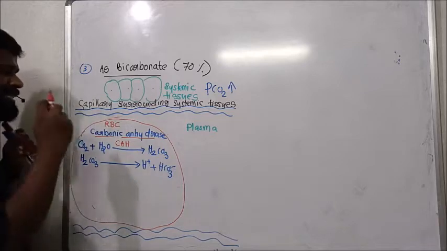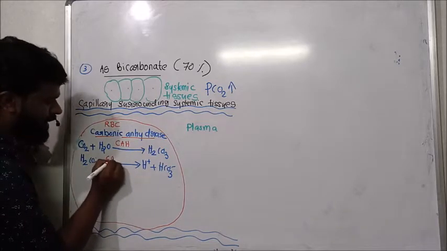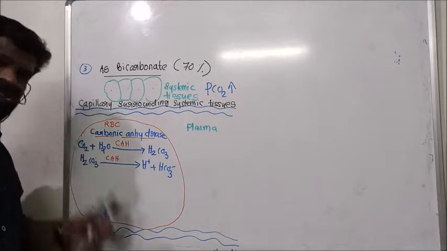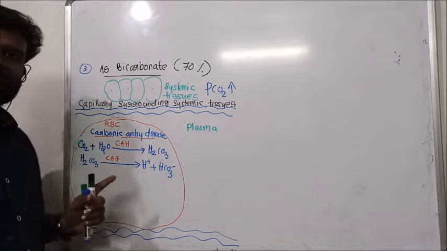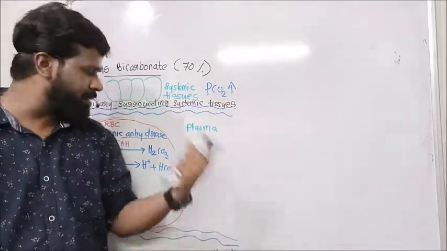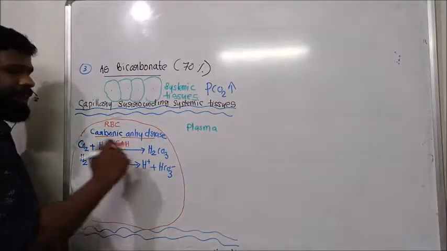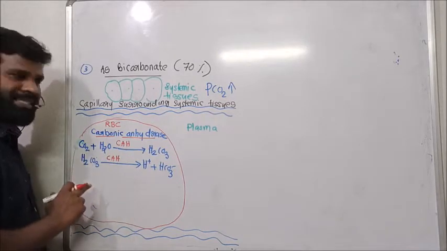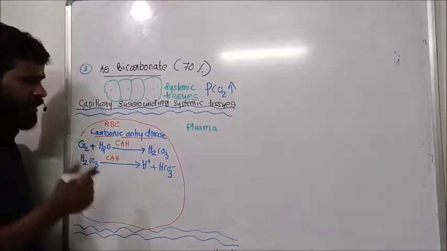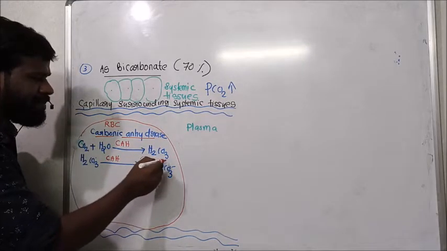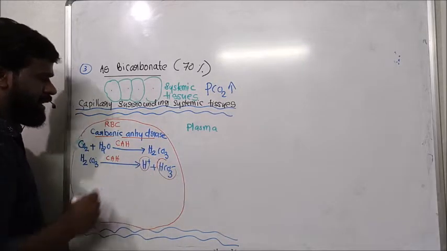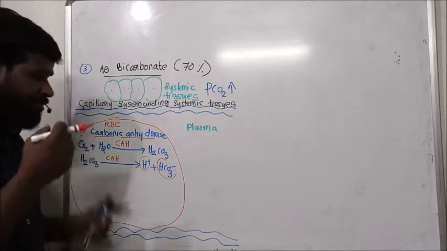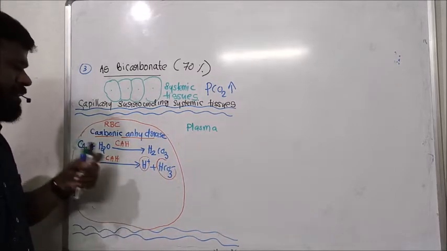And almost all this carbonic acid dissociates to form H plus and bicarbonate with the help of the same enzyme carbonic anhydrase. As a result, a large amount of bicarbonate as well as protons or H plus is formed in this RBC.